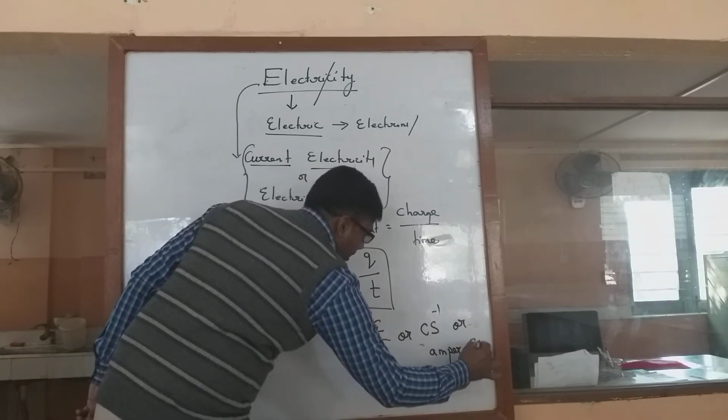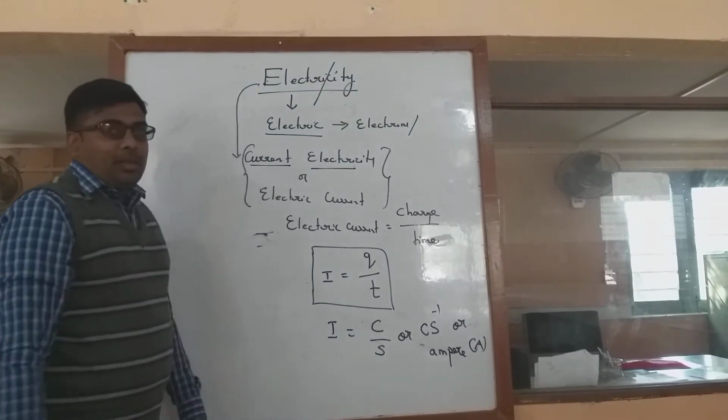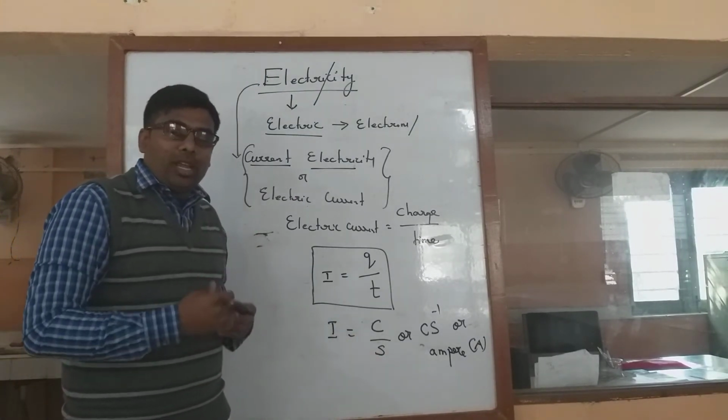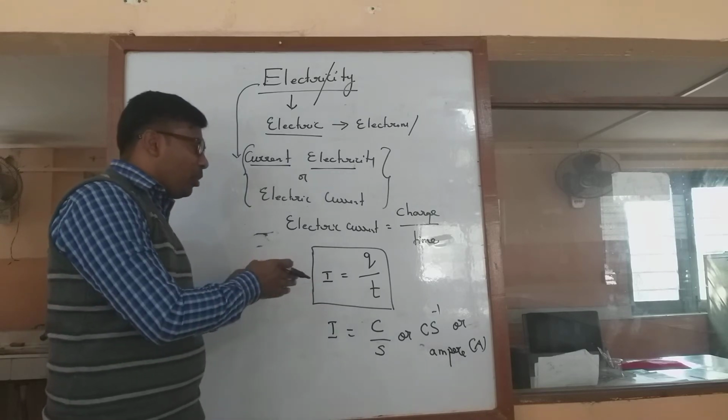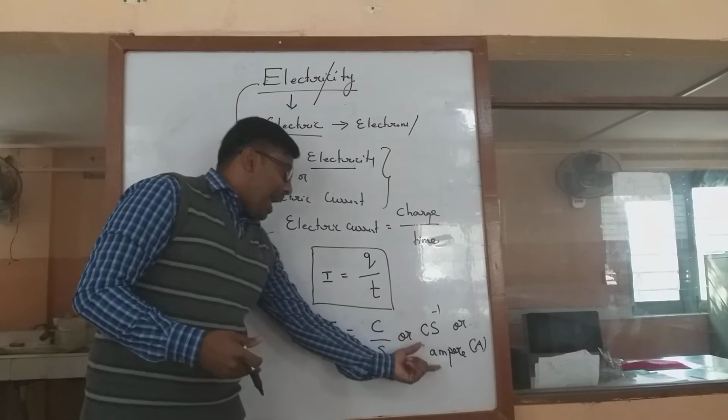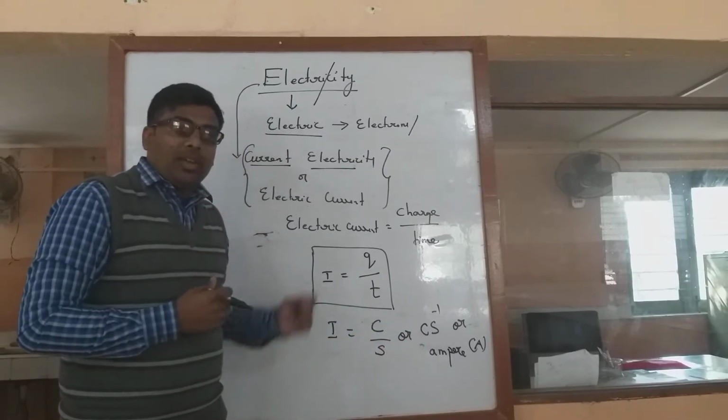It is represented by the symbol capital A. The person Ampere gave important derivations and concepts of electric current. That is why, in order to give a name, we use ampere as the SI unit of electric current.